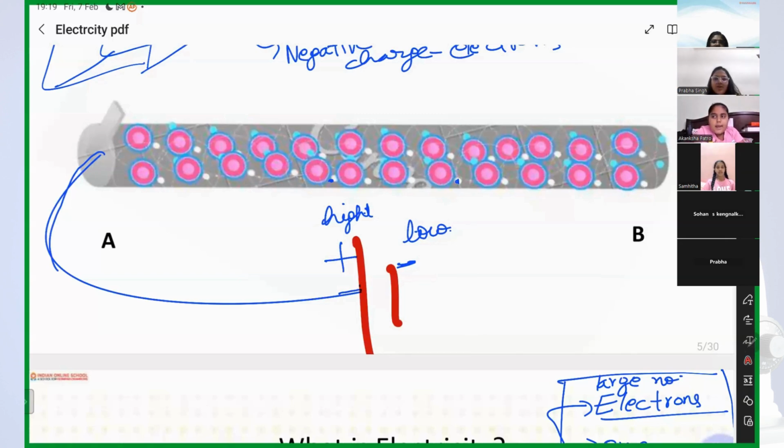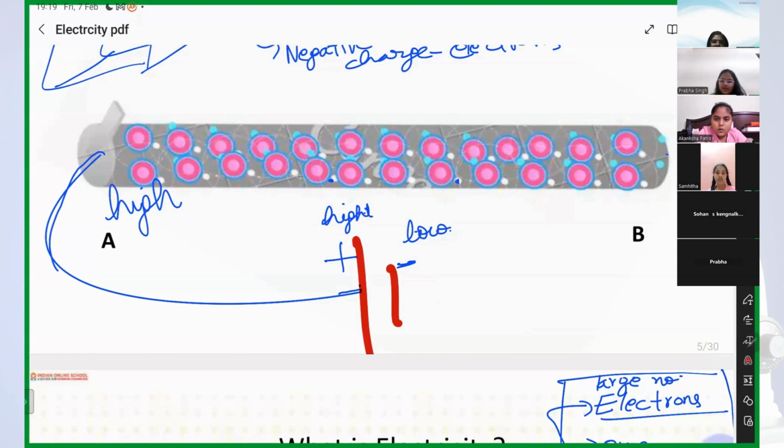It will also become high. Okay. Now, is the electric pressure of the negative terminal high or low? Low.